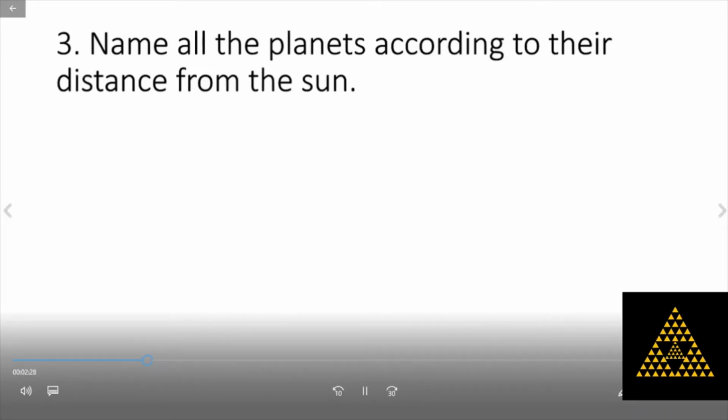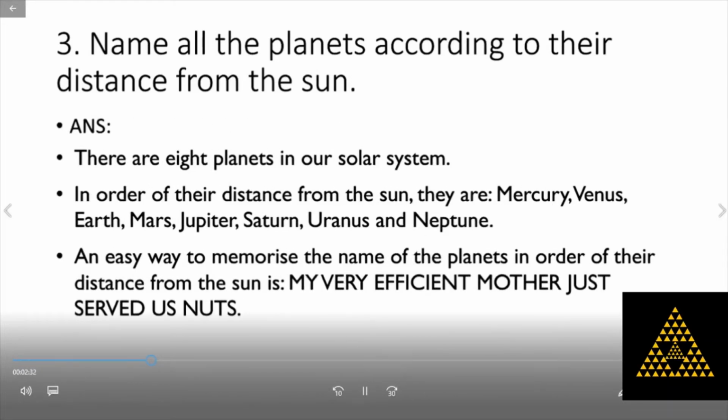Name all the planets according to their distance from the sun. There are 8 planets in the solar system. In order of their distance from the sun, they are Mercury, Venus, Earth, Mars, Jupiter, Saturn, Uranus and Neptune.